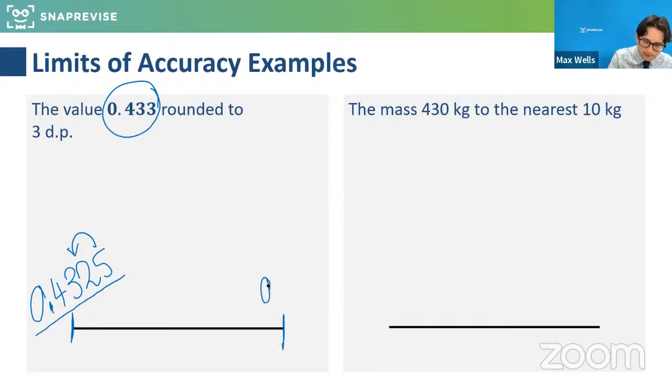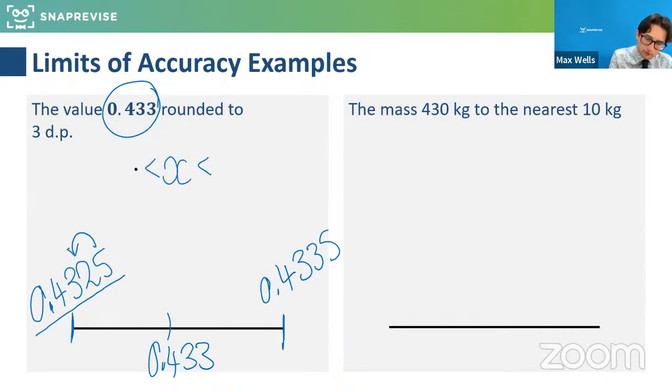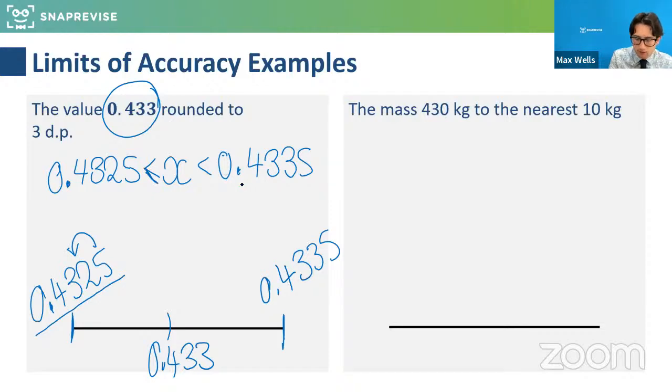And the highest thing is 0.4335, because that's the cutoff of where it wouldn't round down anymore. And 0.433 is what everything in between would round to. So this means that the number is between those boundaries. It can be that value, but it can't strictly be that value.